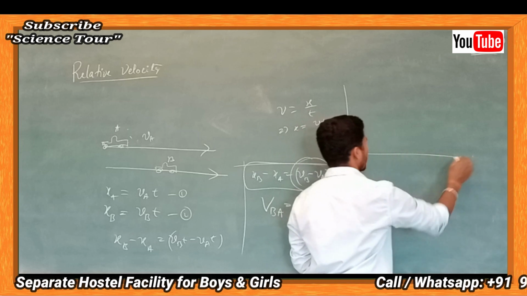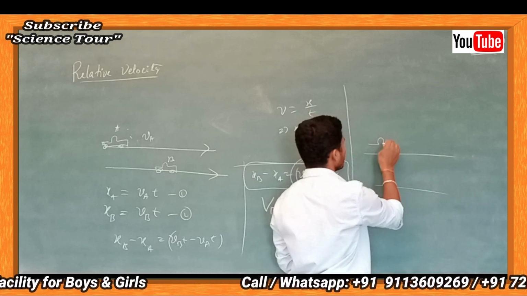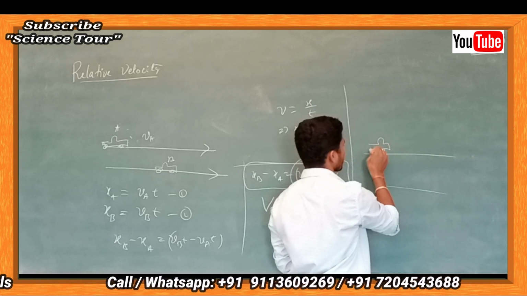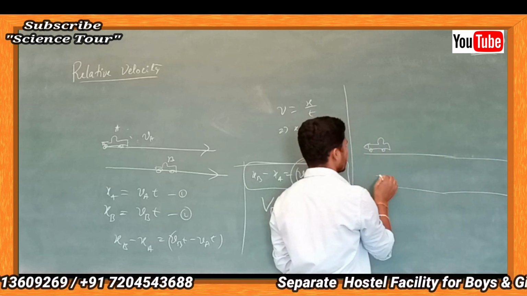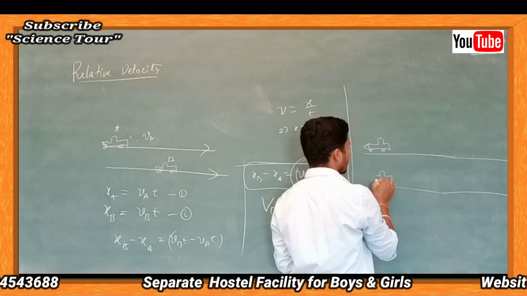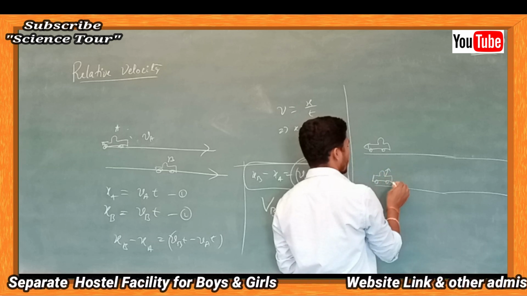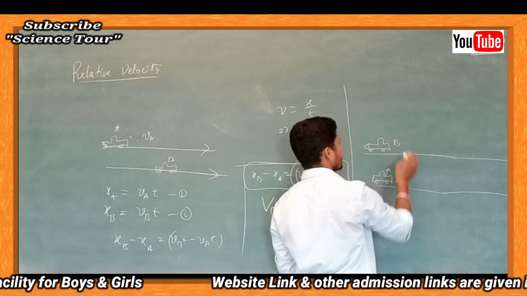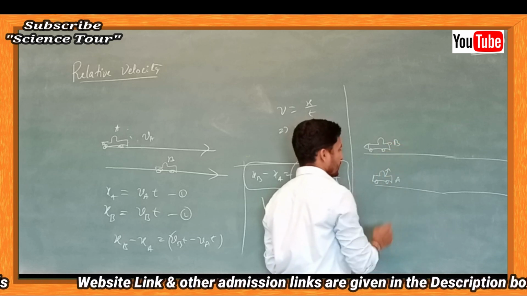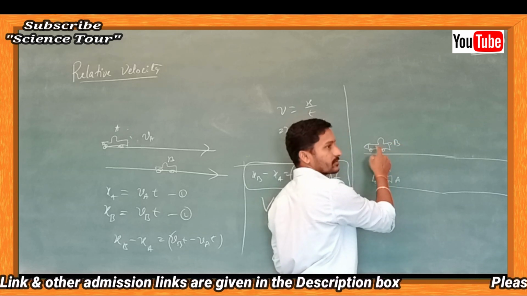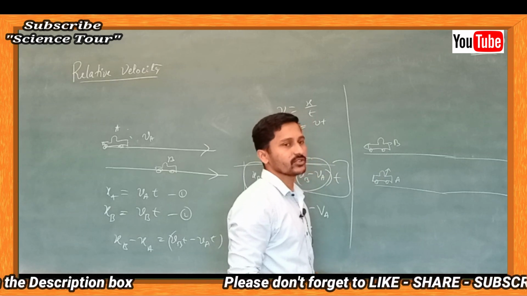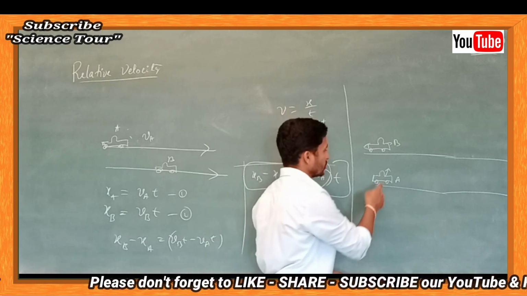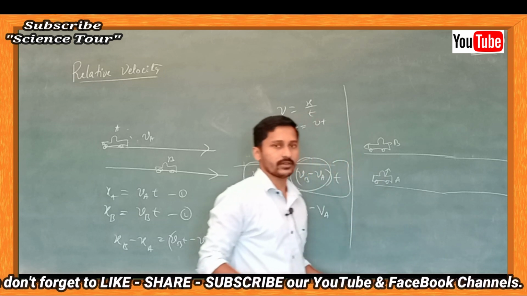Now see, two tracks are there. You are in your vehicle, moving on the same highway. Your friend is in another car. I will name you A and your friend B. Suppose the friend B is moving at 20 kilometer per hour, very slow, and you are moving at 40 kilometer per hour.